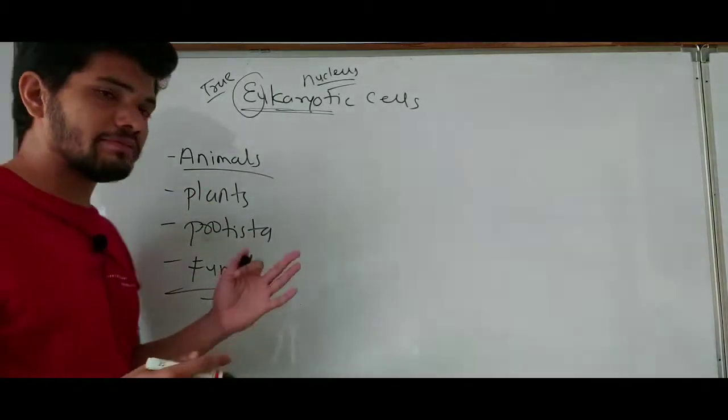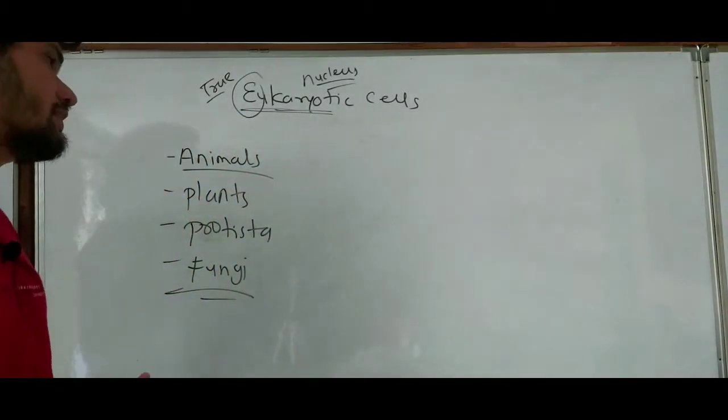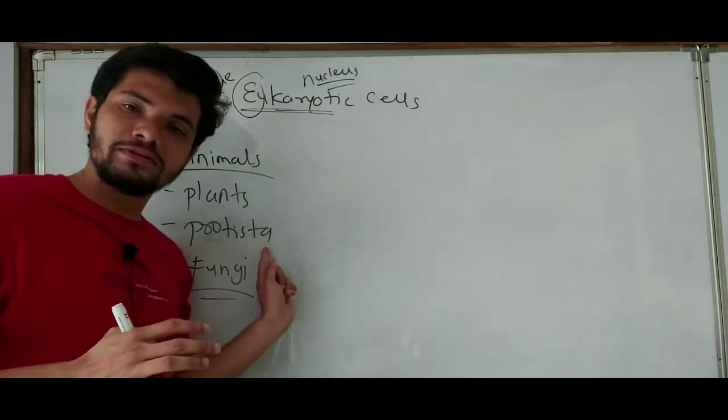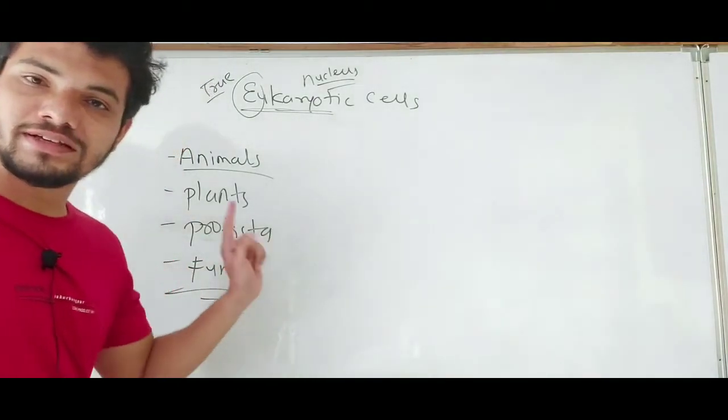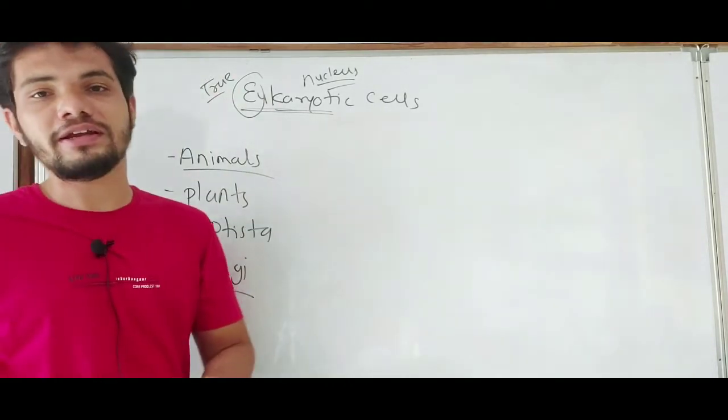So these four kingdoms come under the eukaryotic types of cells, and I made a mistake earlier by mentioning Monera, because the kingdom Monera comes under the prokaryotic types of cells.